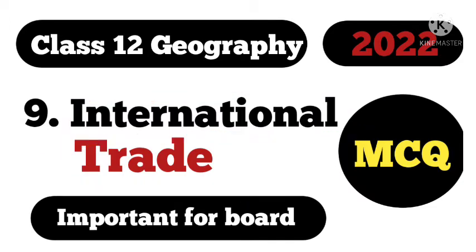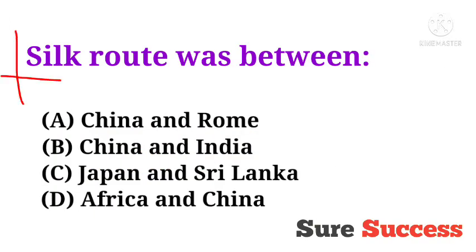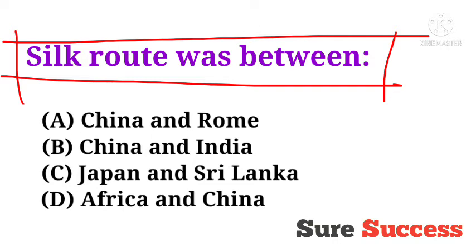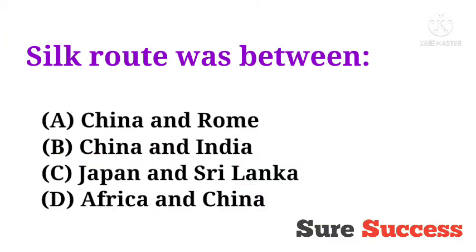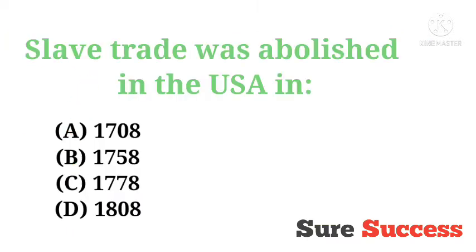The first question is, Silk Route was between, options are China and Rome, China and India, Japan and Sri Lanka, Africa and China. It has been asked that between which two countries the Silk Route was made? The correct answer is China and Rome.